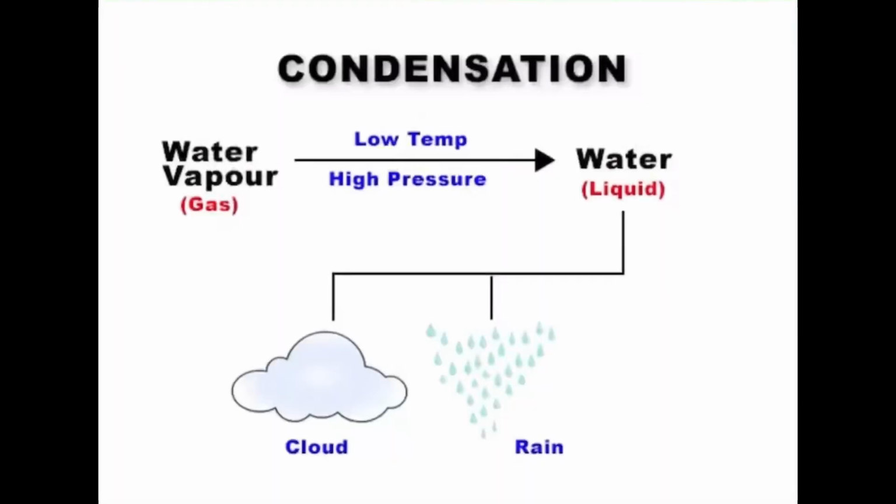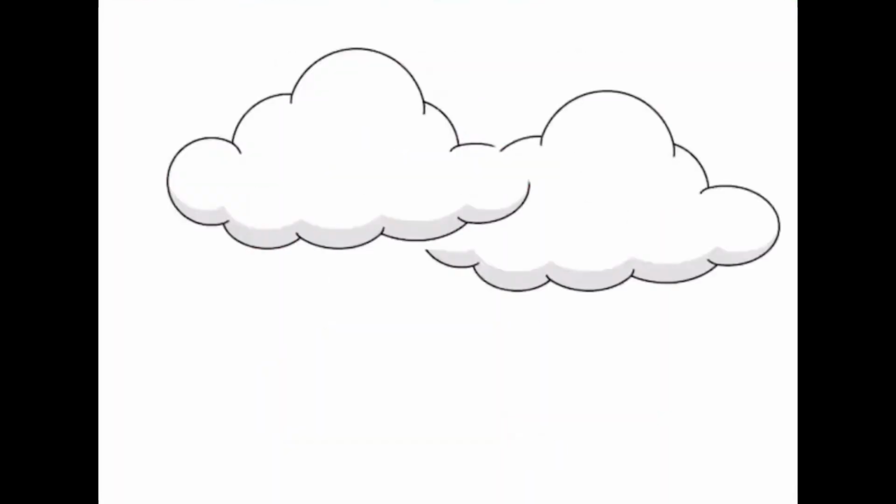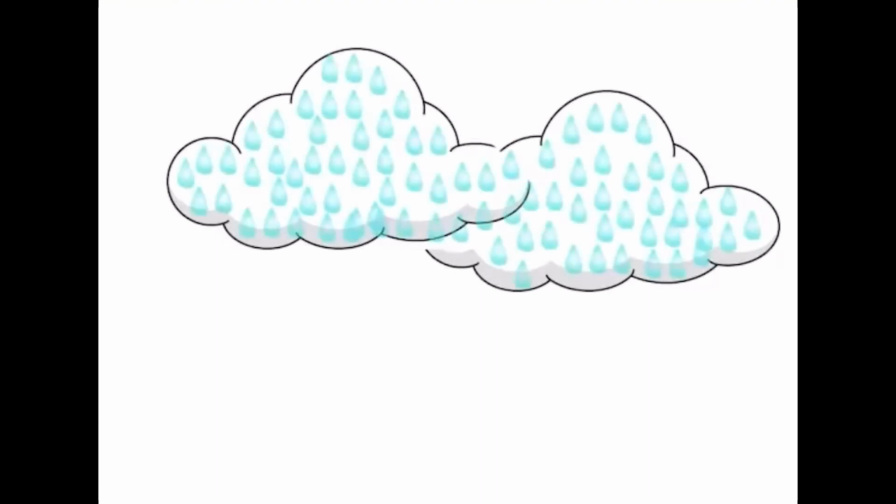Today we are going to give a presentation on cloud. So what is cloud? Cloud is the visible mass of liquid water droplets and ice crystals consisting of water and various chemical compounds. Clouds are beautiful. They look like a white, fluffy, gaseous thing that moves around in the air. Clouds are formed by the condensation of water vapor in the free air.